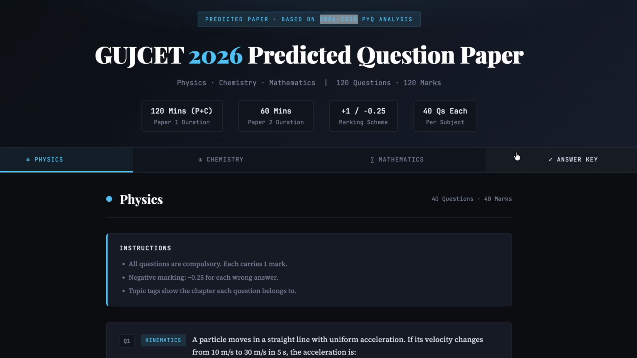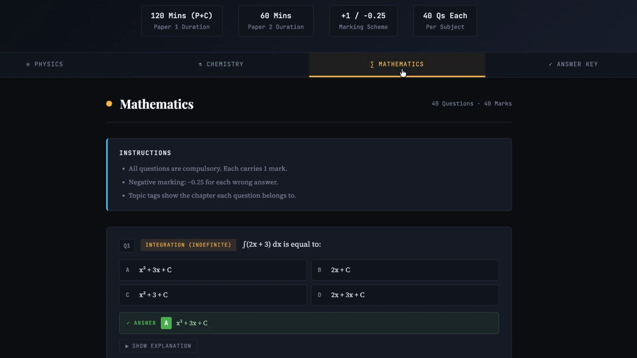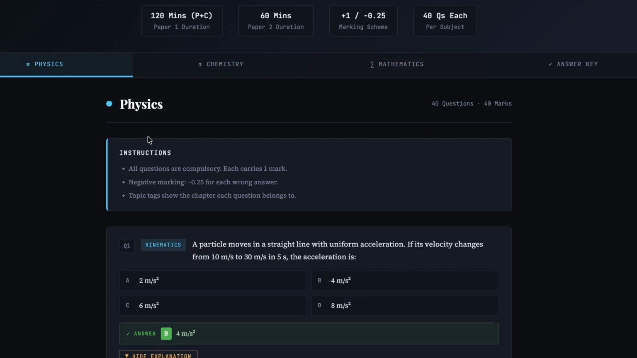So first, let's understand how this question paper works. As you can see on the screen, the question paper is divided into 3 parts, which are physics, chemistry and mathematics. Each section has 40 questions with a question, options and a solution. So let's look at physics.